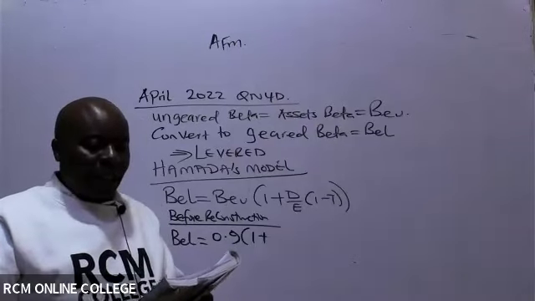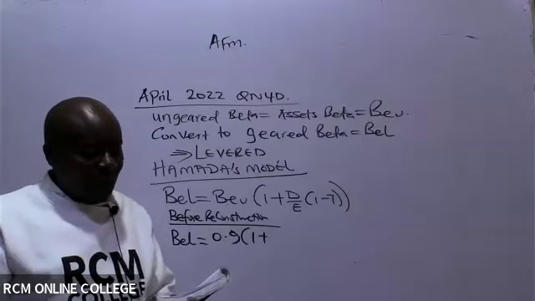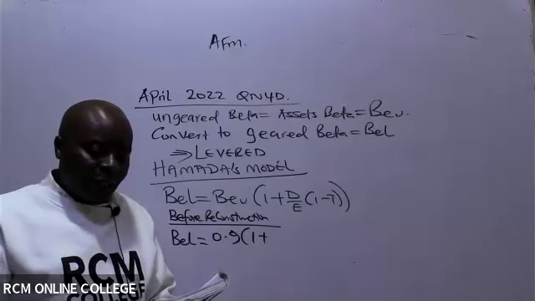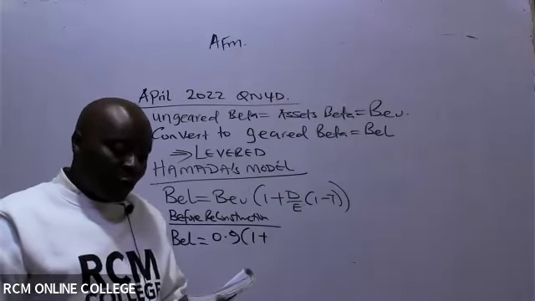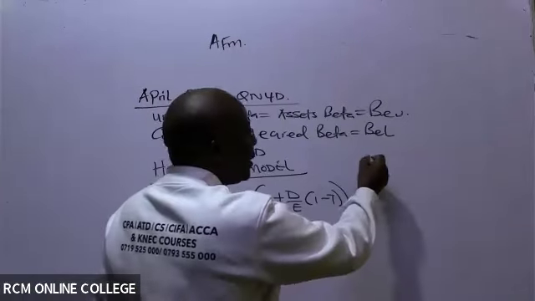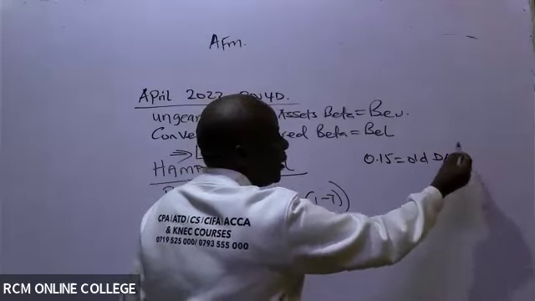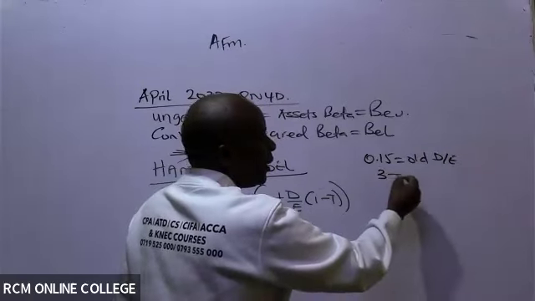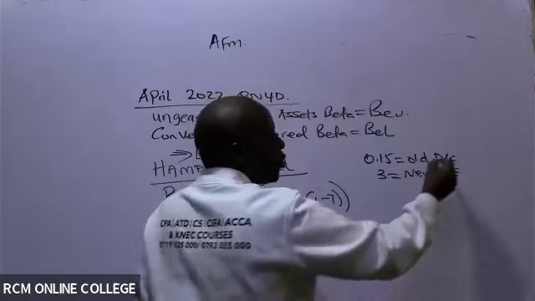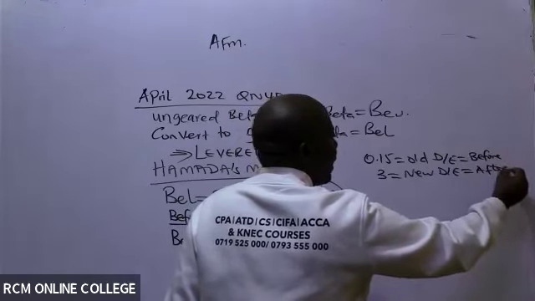If you are very keen, in the second paragraph, the management intends to undertake a financial reconstruction which will result in a debt to equity ratio changing from 0.15 to 0.3. So 0.15 is the old debt to equity, and 0.3 is the new debt to equity. This one is before reconstruction, and this one is after reconstruction.